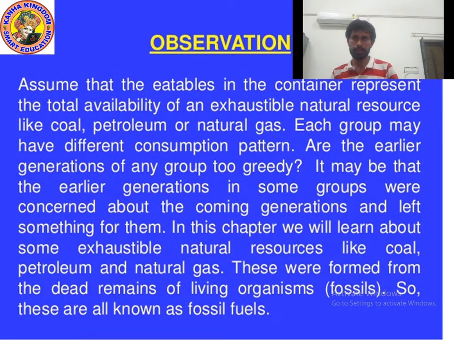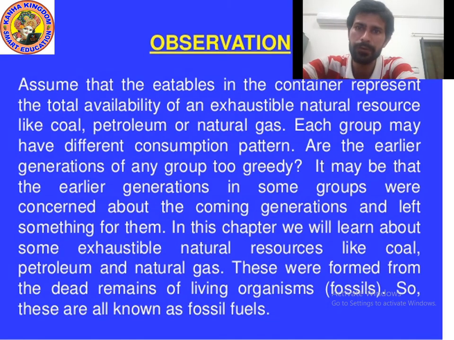It may be that the earlier generation in some groups was concerned about the coming generation and left something for them. In this chapter, we will now learn about some exhaustible natural resources like coal, petroleum, natural gas. These were formed from the dead remains of living organisms, so these are all known as fossil fuels. So what do you mean by fossil fuel, kids?